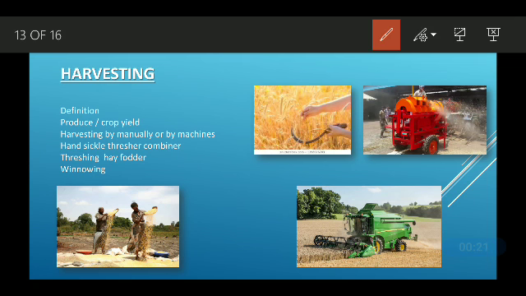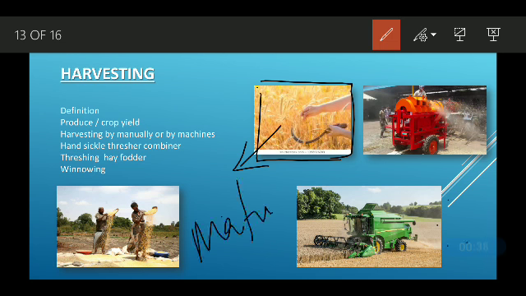Okay, so today we are going to learn about harvesting. So what do you mean by harvesting? Harvesting is the removal of the crop, or cutting down the crop after maturity. After maturity, yes, that is called harvesting. Once again, what is harvesting? The cutting down or removal of the crop after maturity is called harvesting.